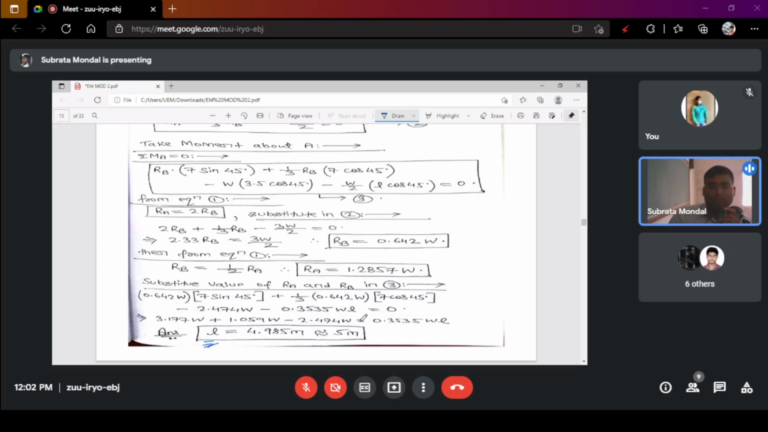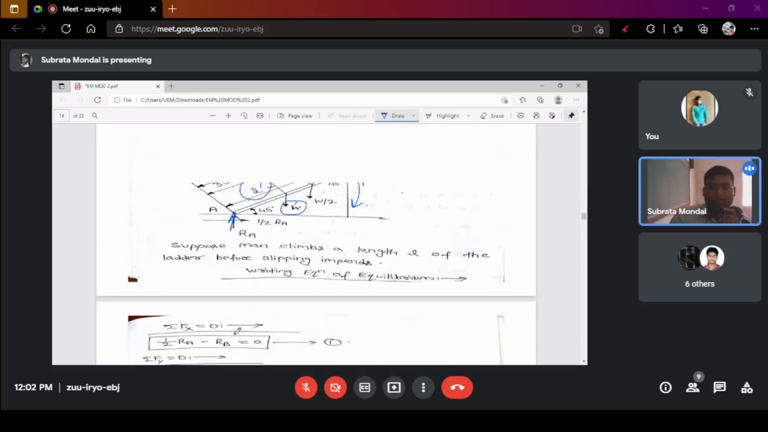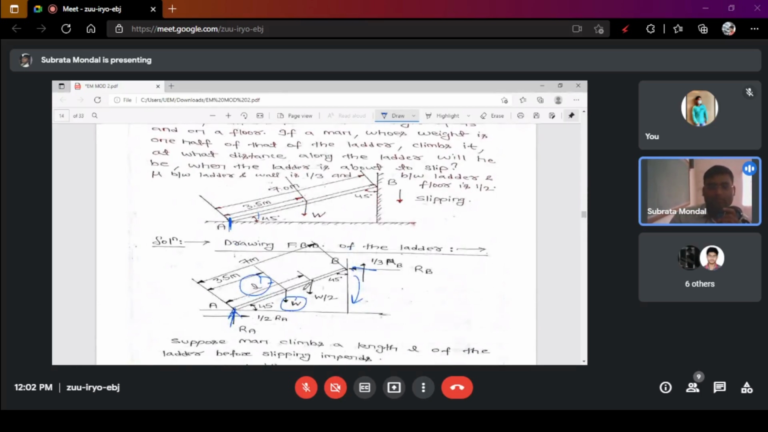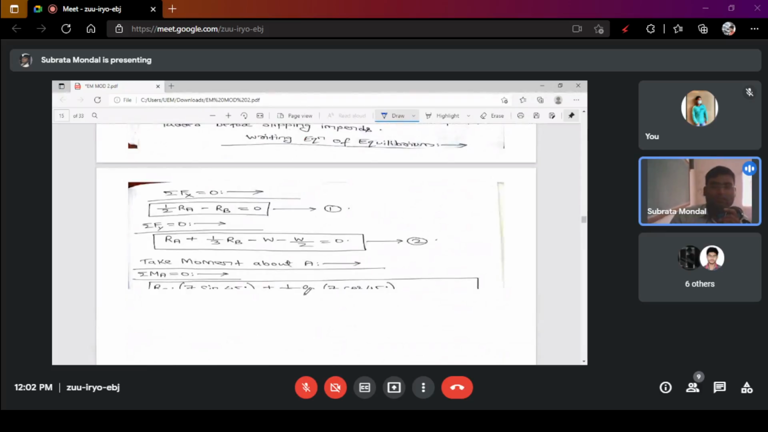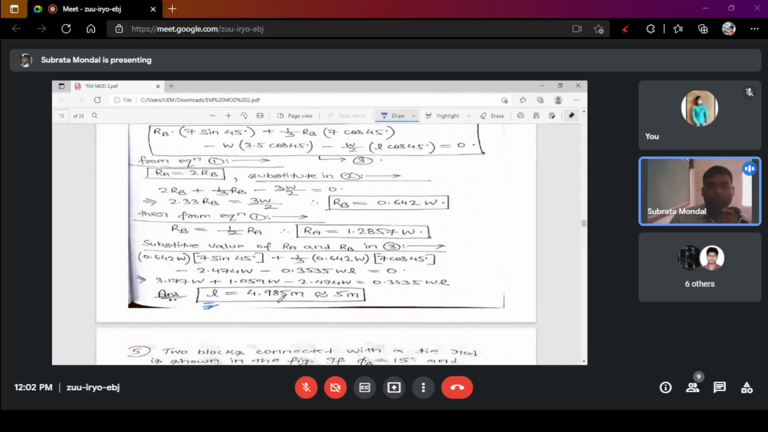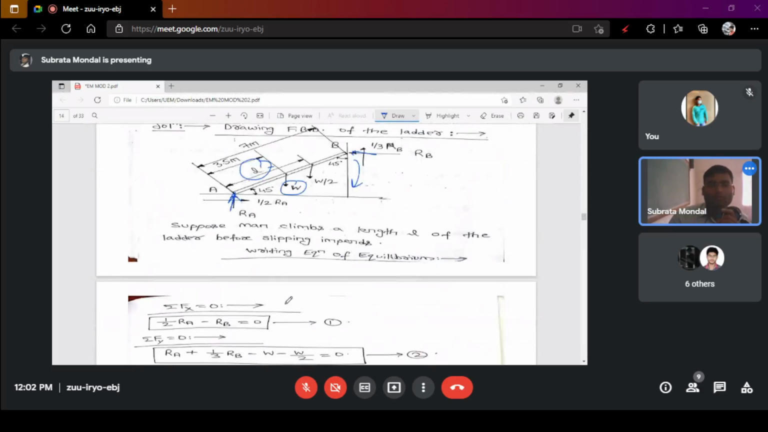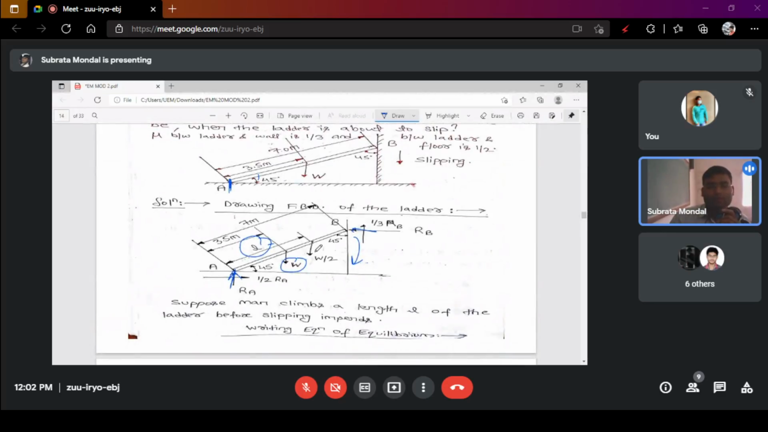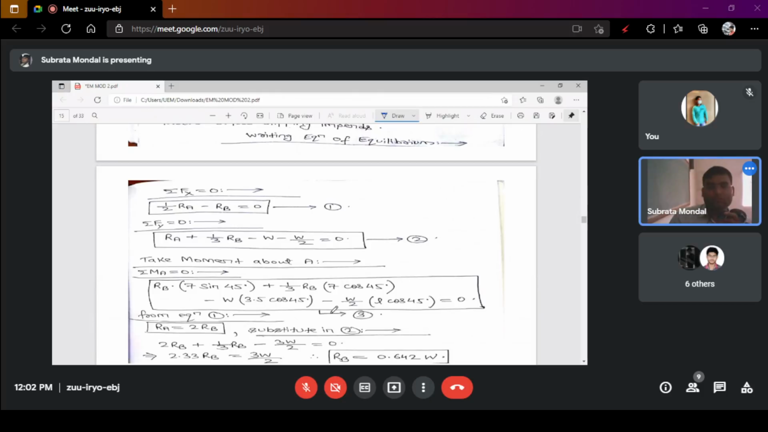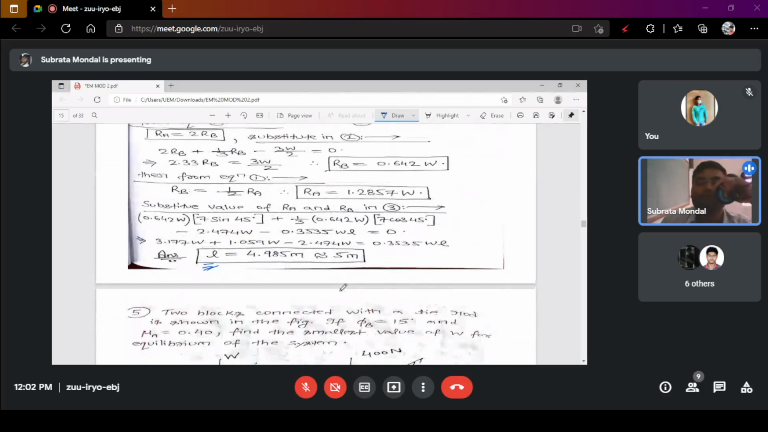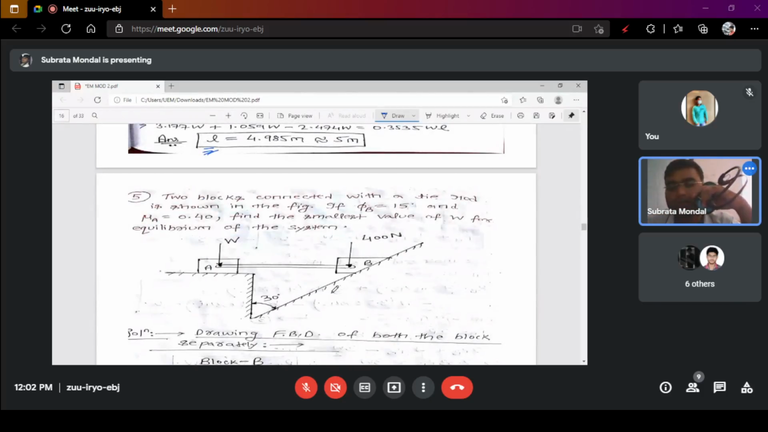So this L is a distance, and this distance value is 4.98 or 5 meter. After this 5 meter, if anyone tries to climb or walk, it may topple down. So this is the particular phenomenon of this numerical, and here is another very important as well as very interesting numerical.